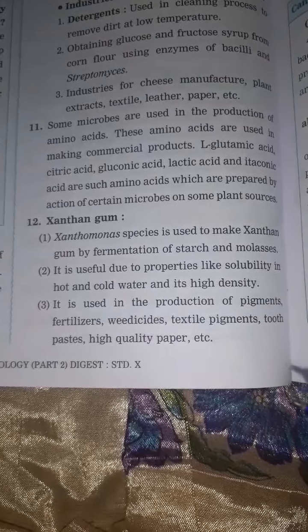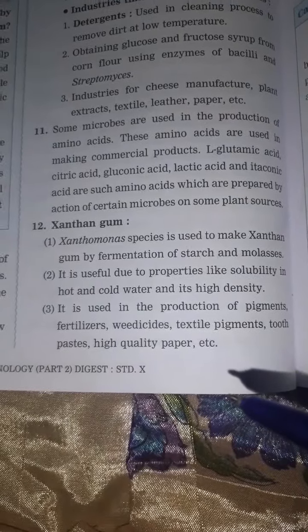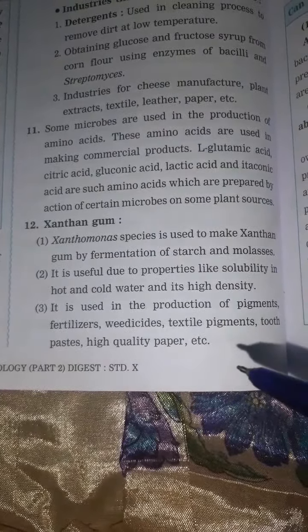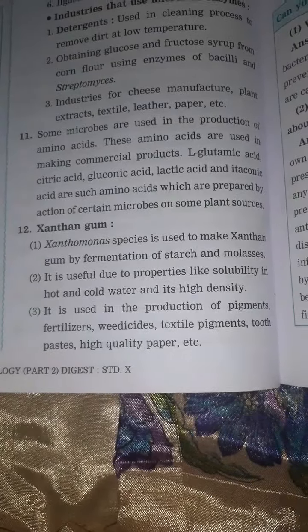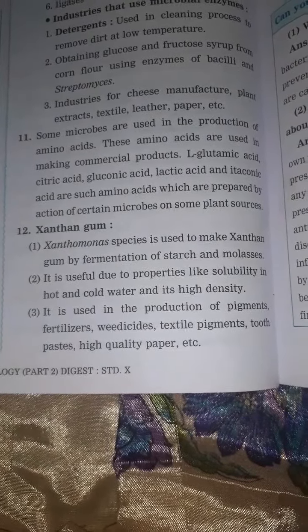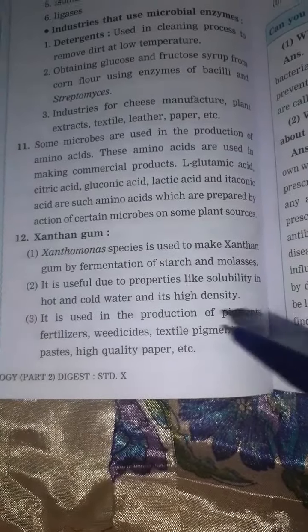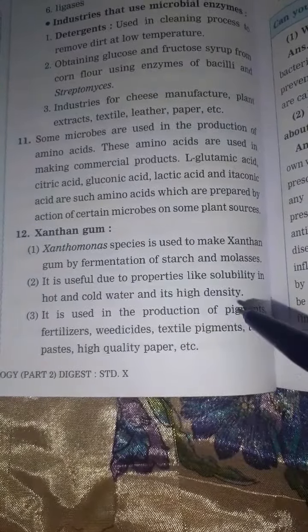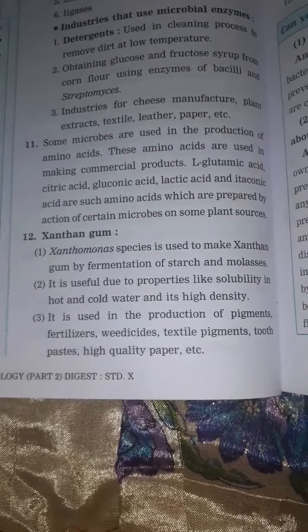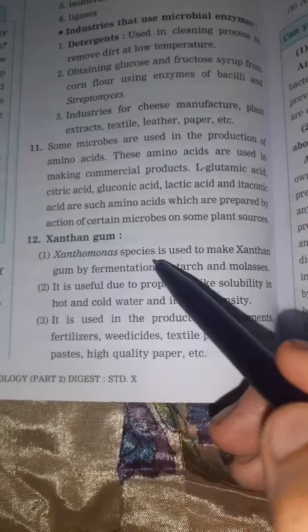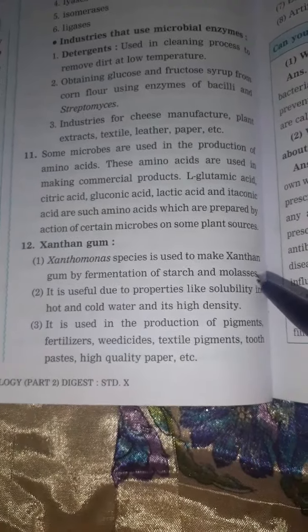There is one more benefit of this xanthan gum. It has a property where it is soluble in hot and cold water. That means it will dissolve in hot as well as in cold water, and it will make the solution thick. It will give a thick consistency because this xanthan gum has high density. So we get this xanthan gum from Xanthomonas species after the fermentation of starch and molasses.